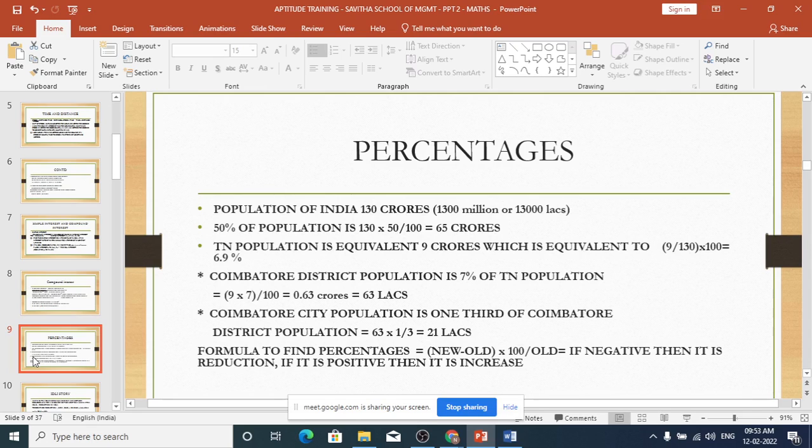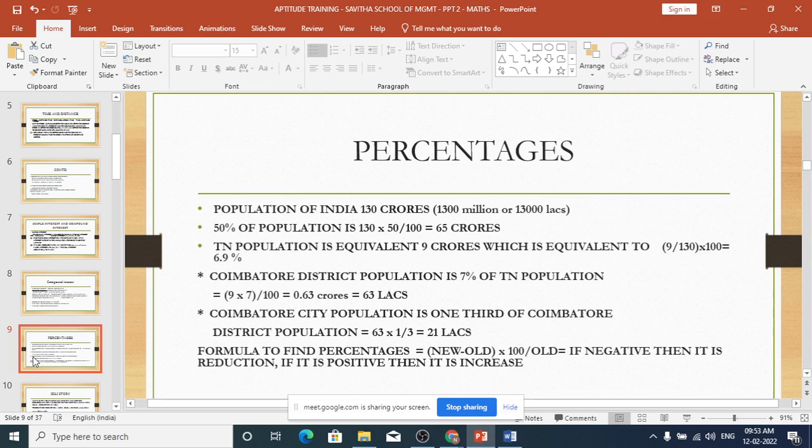So that formula and all we will not go into. We will go with common sense. Let's say I will ask you one question. Suppose I keep a test for 20 marks and somebody got 15 marks out of 20. What is the percentage they got?